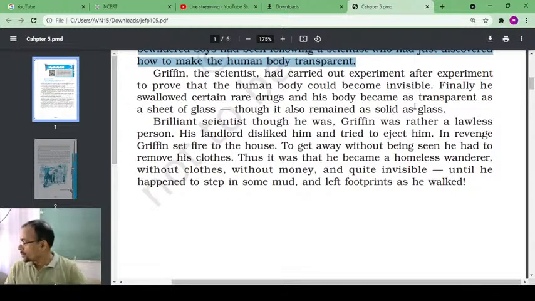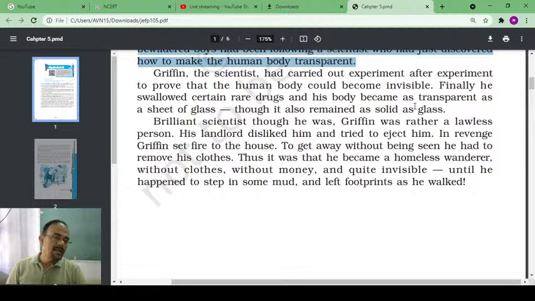Griffin was carrying out experiment after experiment to prove that the human body could become invisible.